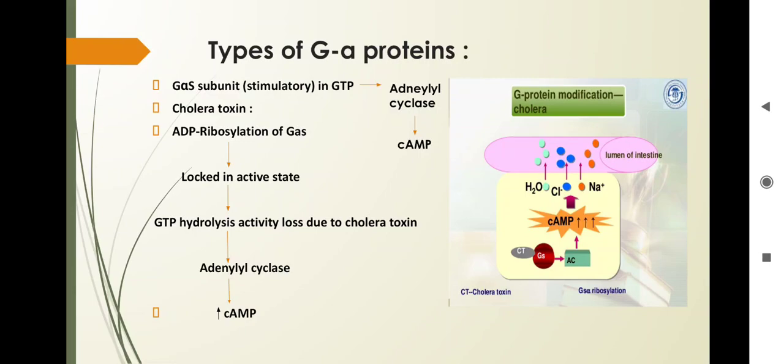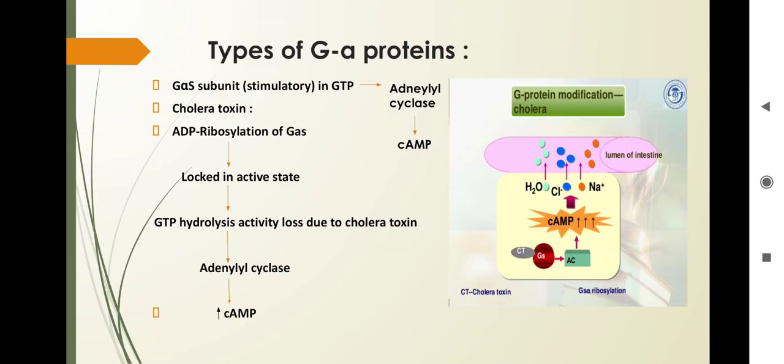First we'll see the G alpha S subunit, which is the stimulatory subunit. The G alpha subunit in the GTP form is in the active state and it activates adenylate cyclase. After the activation of adenylate cyclase, it stimulates cyclic AMP. So what happens when there is a modification of the G alpha S subunit? It shows the cholera toxin.